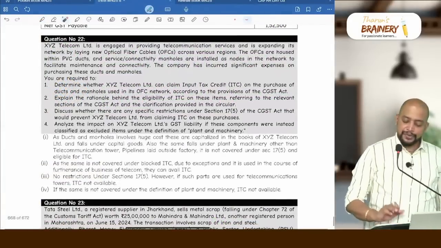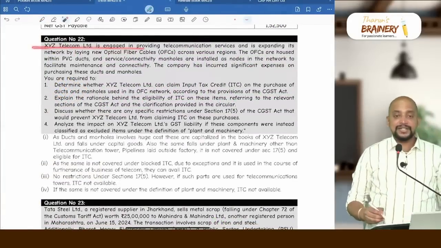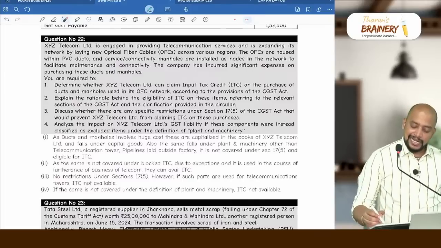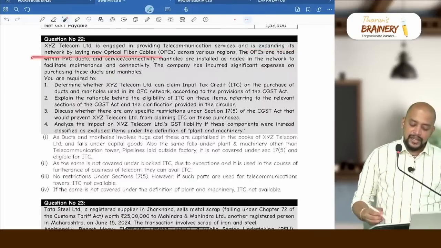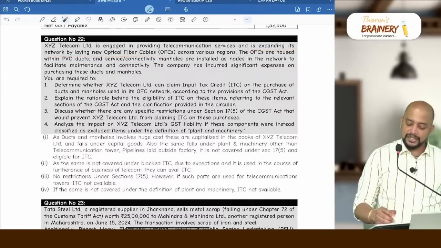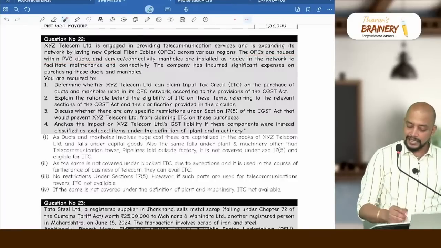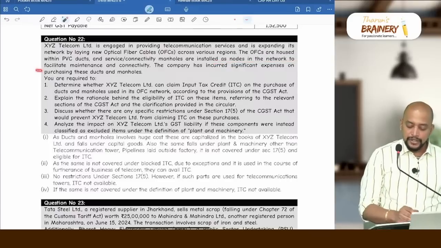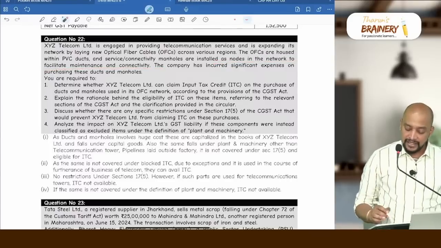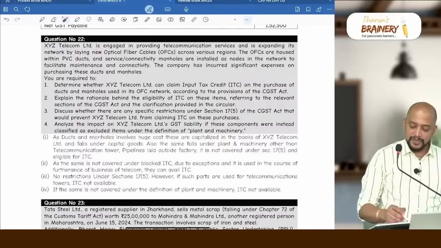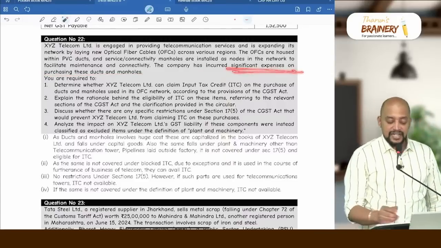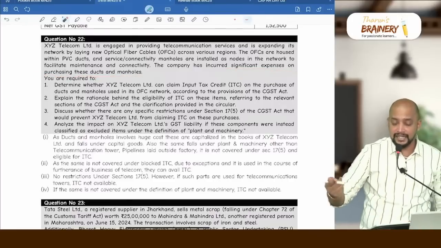Next, question number 22. XYZ Telecom Limited is engaged in providing telecommunication towers and is expanding its network by laying new optical fiber cables across various regions. The OFCs are housed within PVC ducts, and service or connectivity manholes are installed as nodes in the network to facilitate maintenance and connectivity. The company has incurred significant expenses on purchasing these ducts and manholes. As they incurred significant expenses, definitely they will capitalize it.